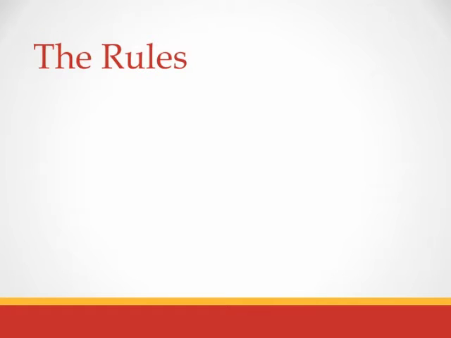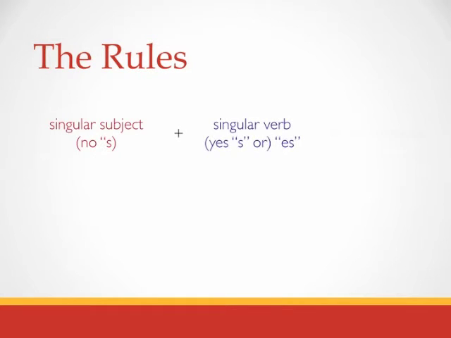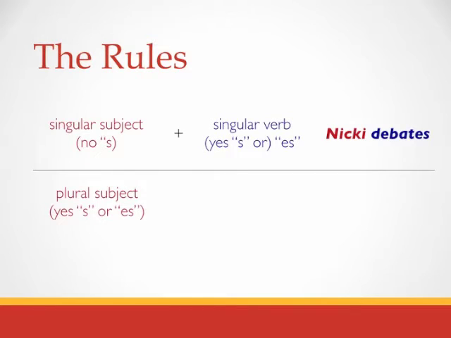So what are the rules for subject and verb agreement? Singular subjects, which do not generally end in an S, must be paired with singular verbs, which in the present tense end in S or ES. In this case, Nikki debates. Plural subjects, which do end in an S or an ES, must be paired with plural verbs, which in the present tense do not end in an S. Teams debate.